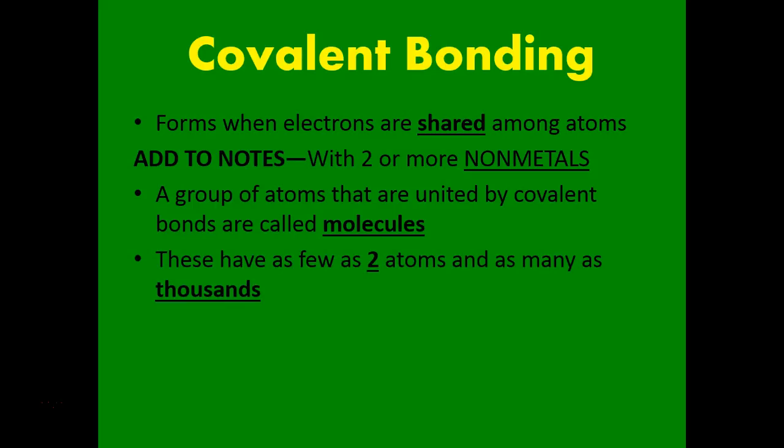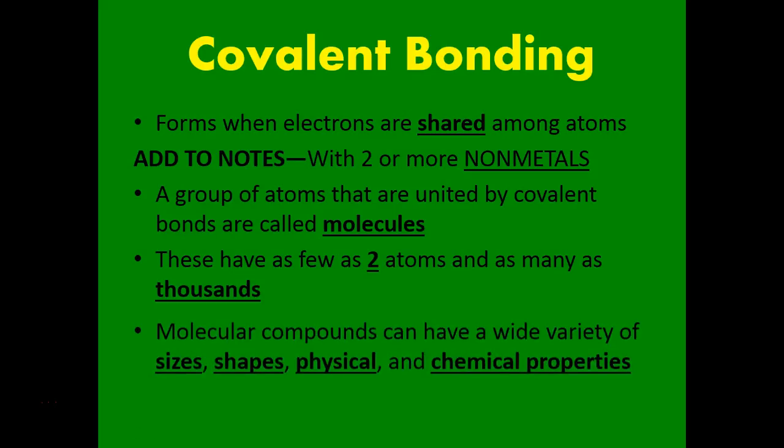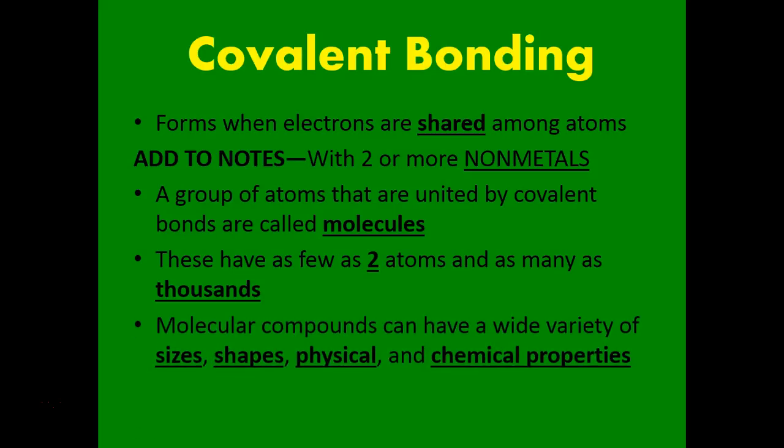The thing about these molecules is that they have a lot of different possible structures. They could have very small ones that just have two atoms in there, or they could have really extensive polymers like DNA or proteins that have thousands of atoms all within one molecule. Because of that, they have a large diversity of properties, so the molecules can have different shapes and sizes and physical and chemical properties.